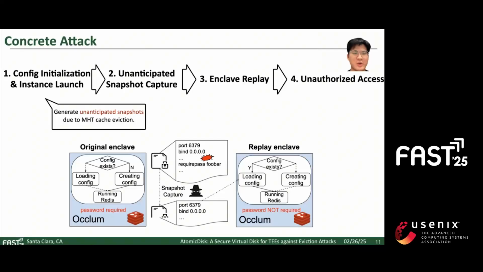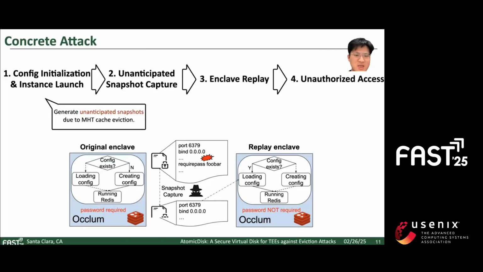To illustrate the practical implication of these vulnerabilities, let's examine a concrete attack using Redis as our example. Deploying a Redis service typically involves two essential steps. First, creating and initializing a Redis configuration file if it doesn't already exist. Secondly, starting the Redis server to handle user requests.